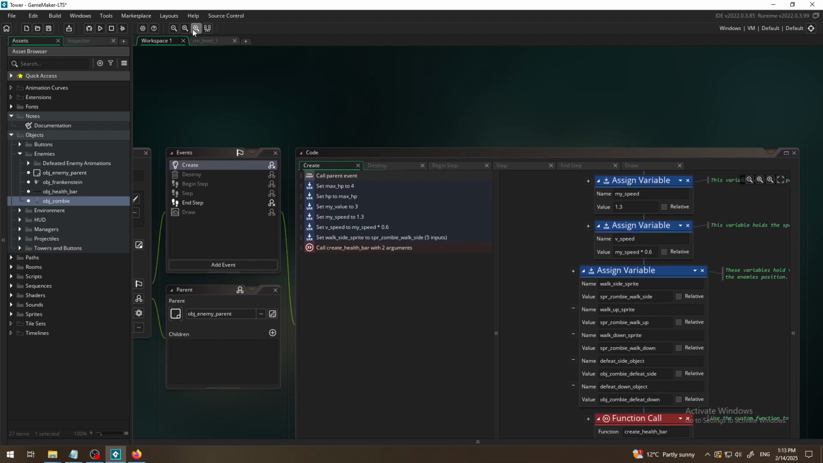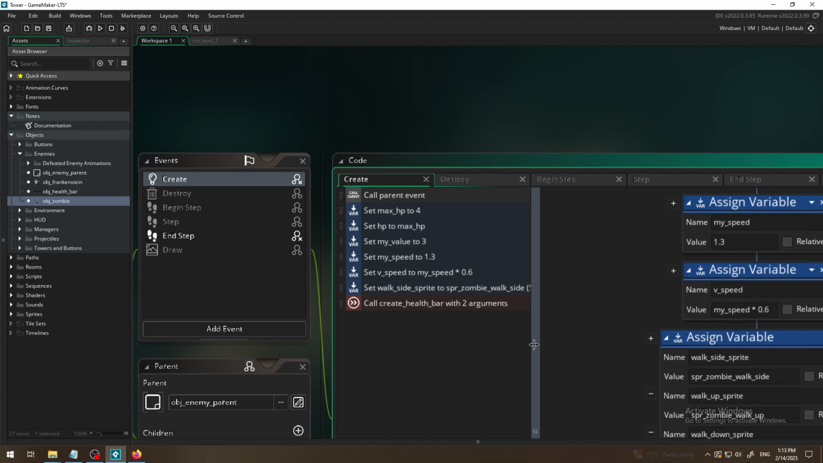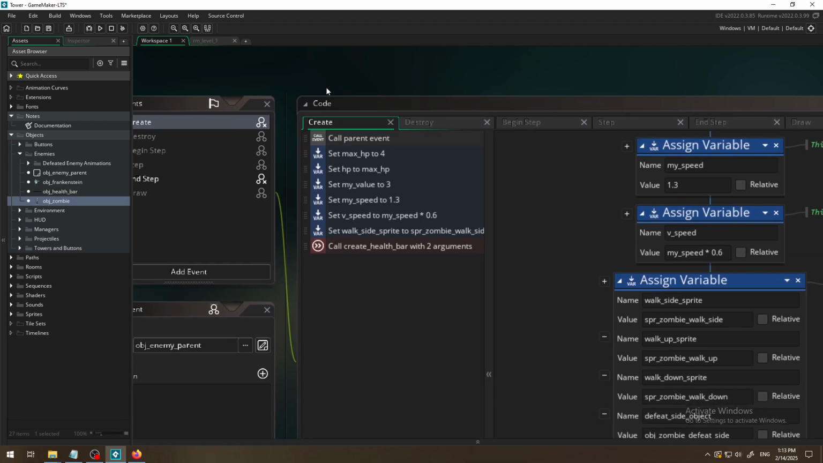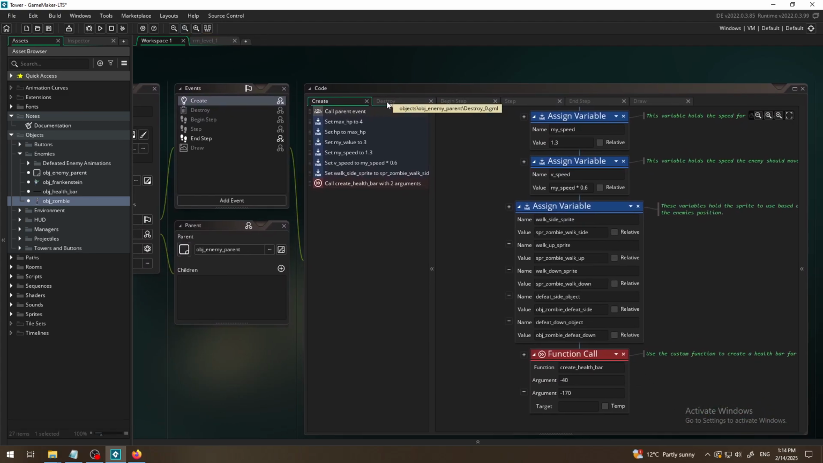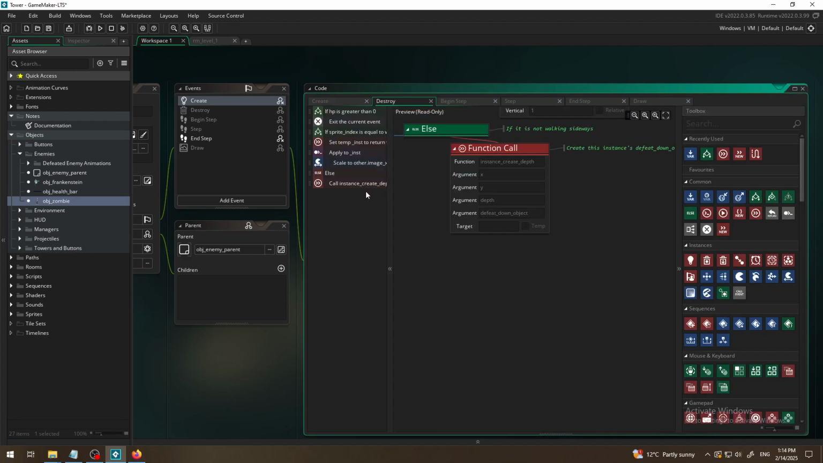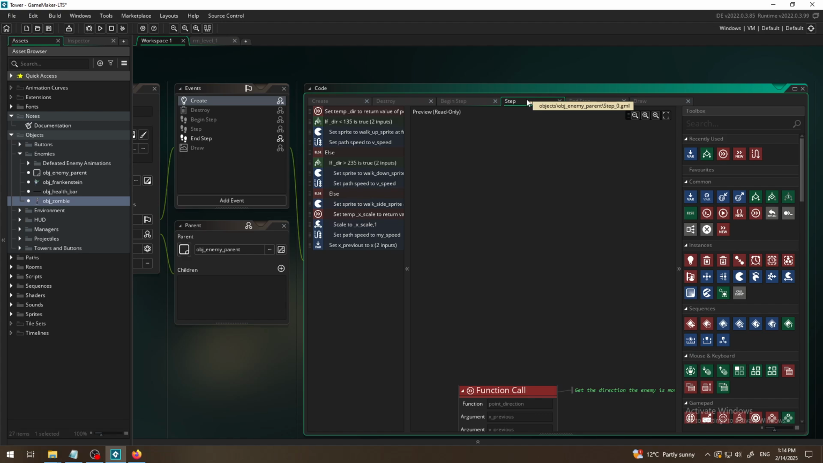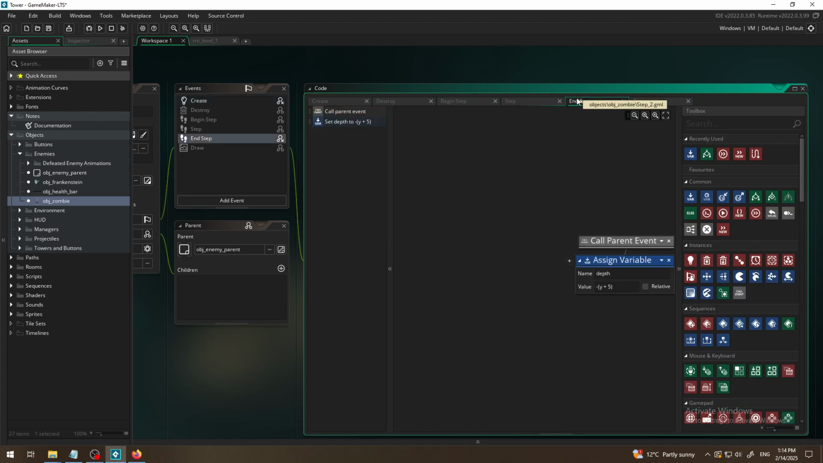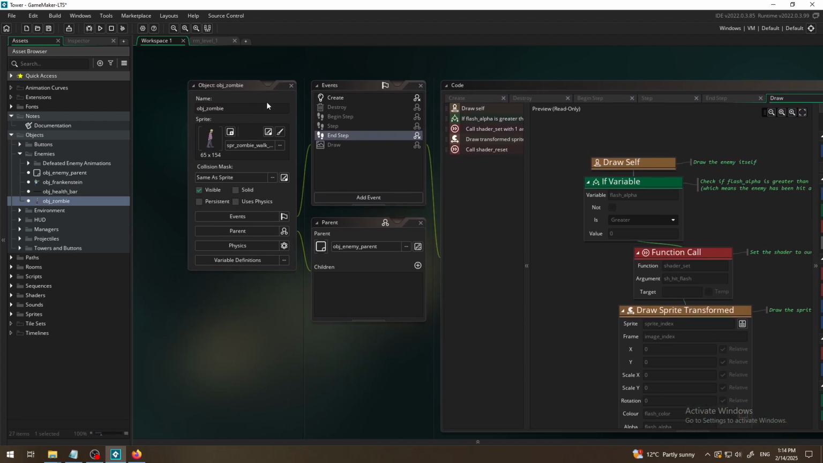Let me zoom them so you can see. Call parent event, set max HP and so on. So I'm reading those just very fast to see if there is some kind of sound effect. Action block, no. Drag and drop block, no, there isn't. Okay, create is out of the game. Destroy, no. Begin step, no. Step, no, it doesn't have end step. Draw, okay, so no sound effects here.